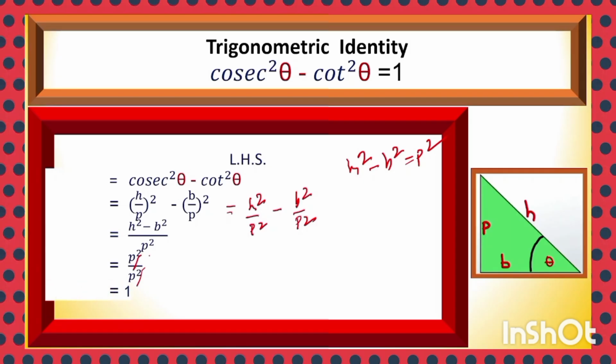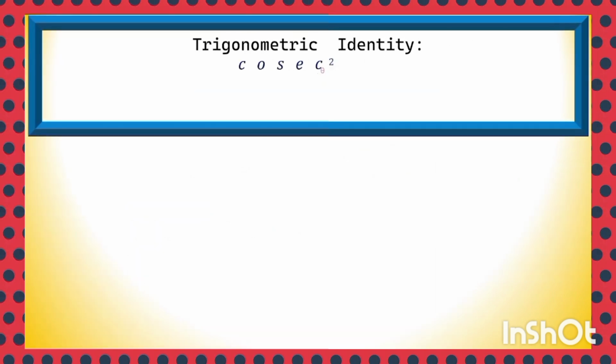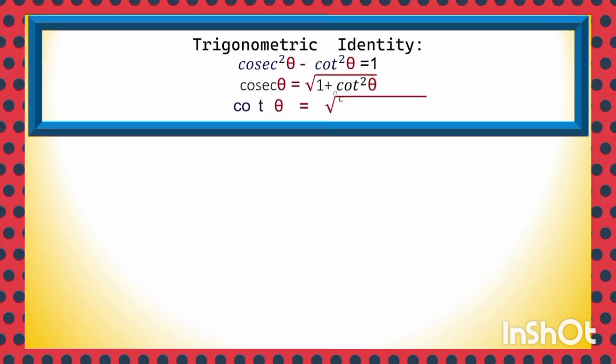Thus, cosec square theta minus cot square theta is equal to 1, an important trigonometric identity which is true for all values of angle theta except theta equal to 0 degree. Cosec square theta minus cot square theta is equal to 1. Cosec theta can be expressed in terms of cot theta.